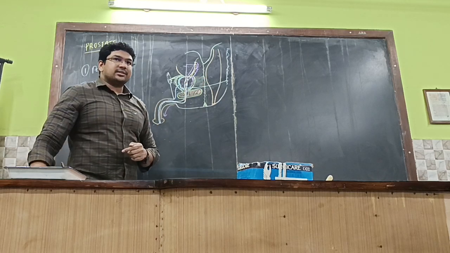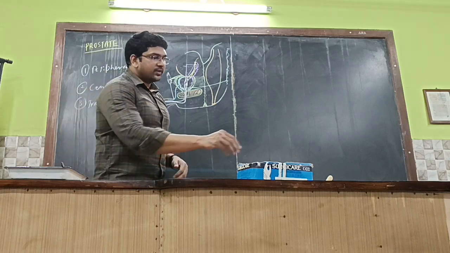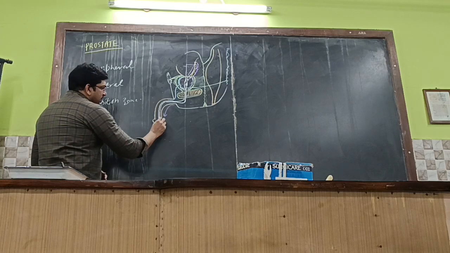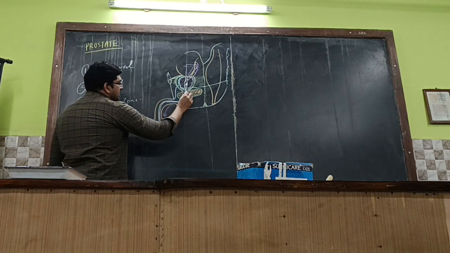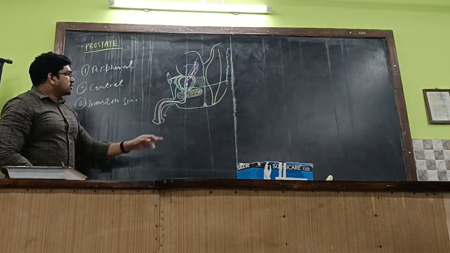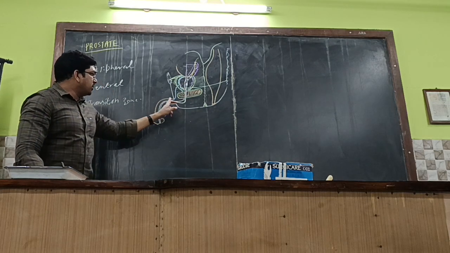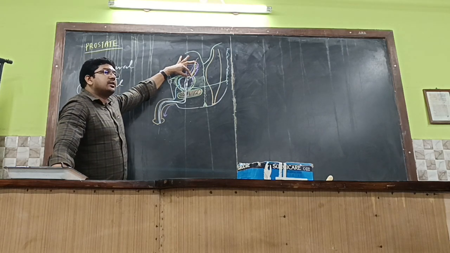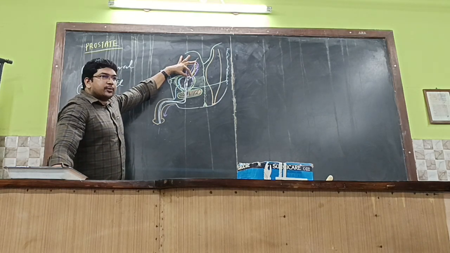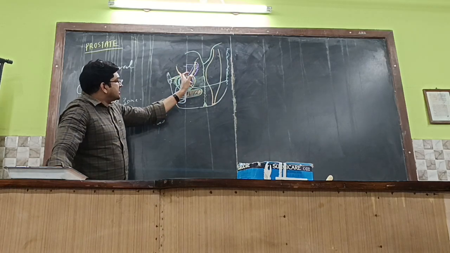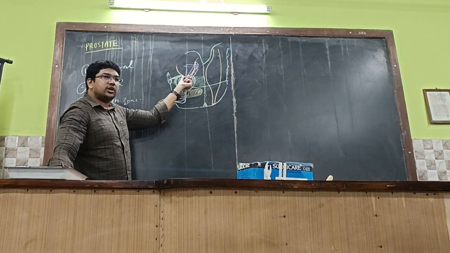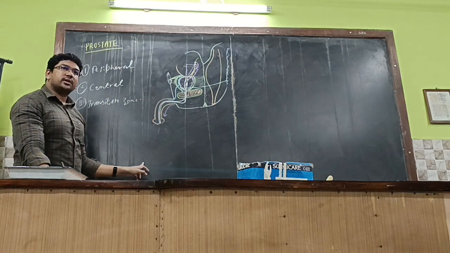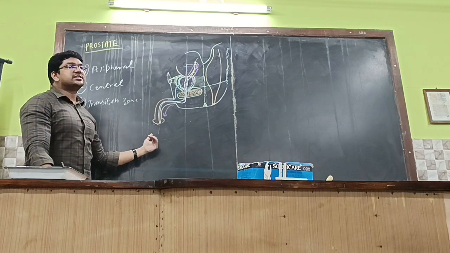Catheter, exactly. Urinary catheter, which is also termed a Foley's catheter. You have to insert that Foley's catheter through the penile part of the urethra, and it will reach the urinary bladder, so that through this tube the urine will be drained. Because the patient can't drain the urine because of the enlarged median lobe of the prostate. This tube will separate the median lobe from the urethral orifice and drain the urine to the outside. In that manner, you can relieve the symptoms.